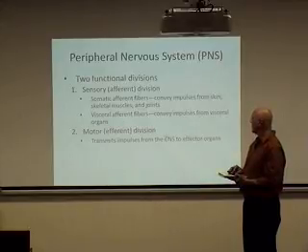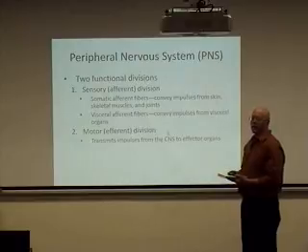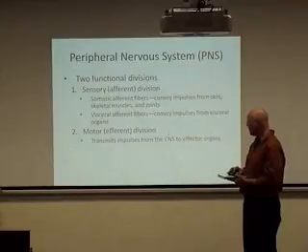The other functional division we have is the motor division. In this case, we're transmitting impulses out from the central nervous system, out to the muscles and out to the various organs. So sensory is afferent, it's information in. Motor is efferent, it's information out.